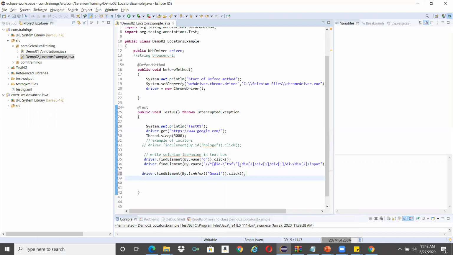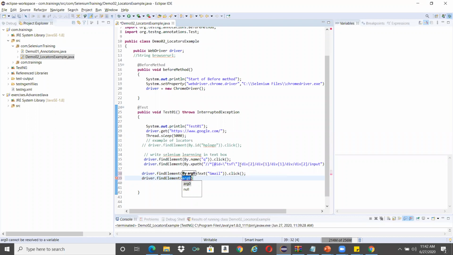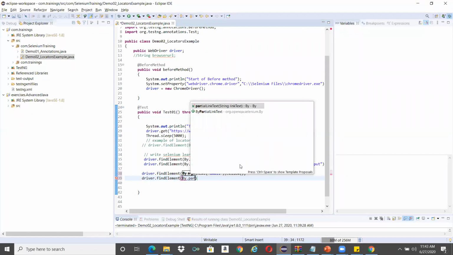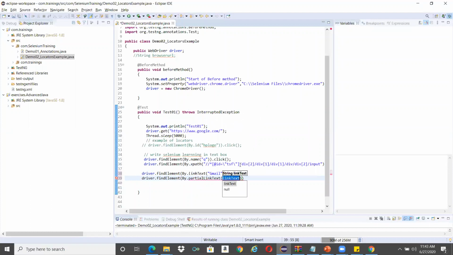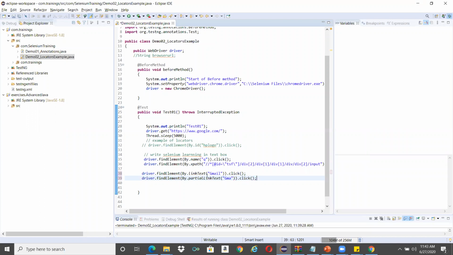If we want to use the same with partial link text, instead of the complete text you will write just GMA, something like that, and then click. So this is how we will try to identify the elements.